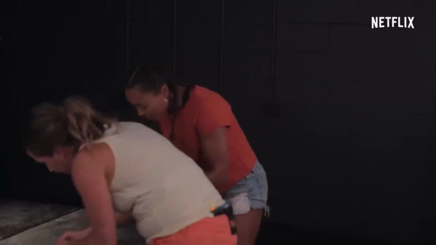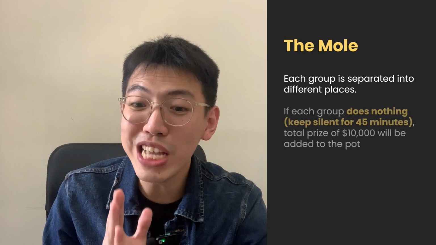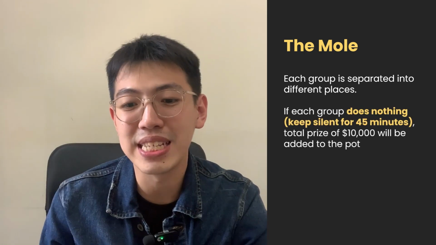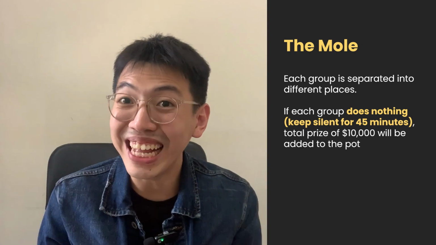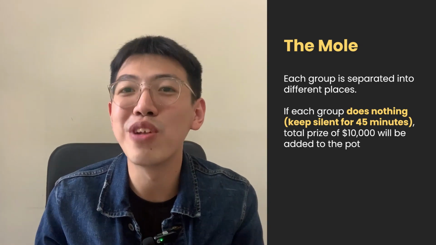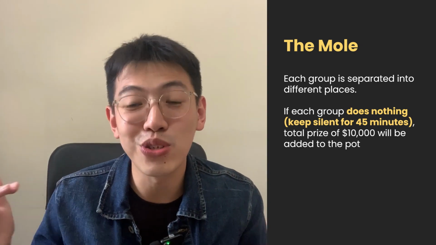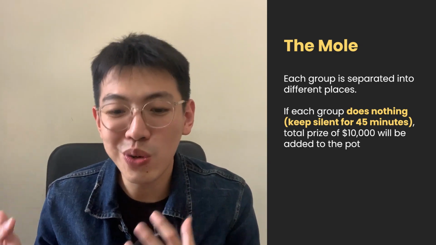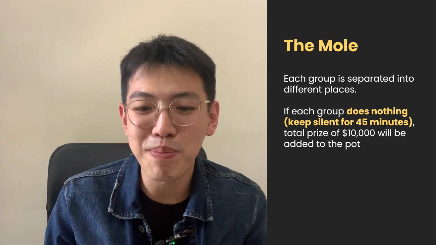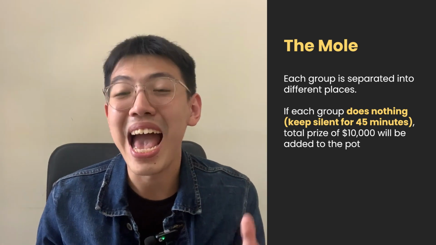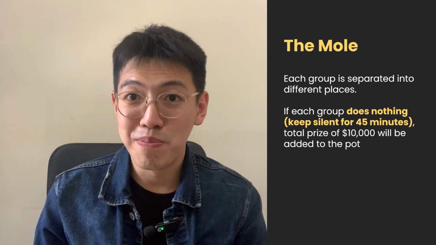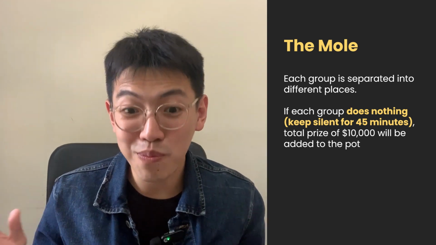The game rule is like this. If they do nothing, just keep silent for 45 minutes, the total prize of $10,000 will be directly added to the pot. Yet, after the games, there will be a quiz, and each participant will take the quiz and then one of them may get eliminated. But the groups can choose not to be silent.